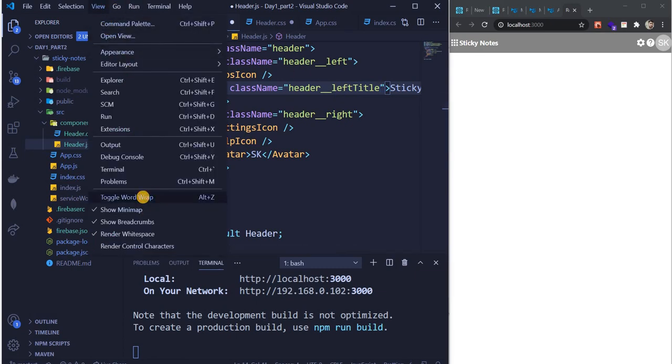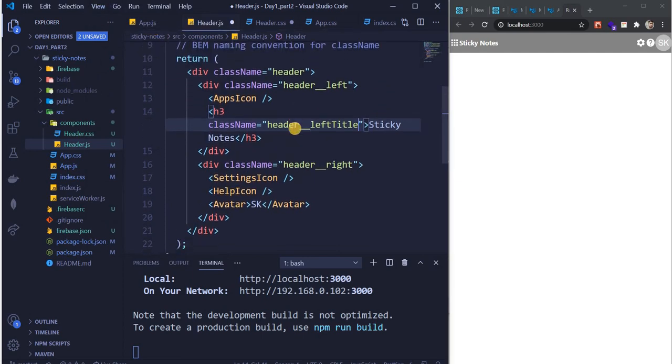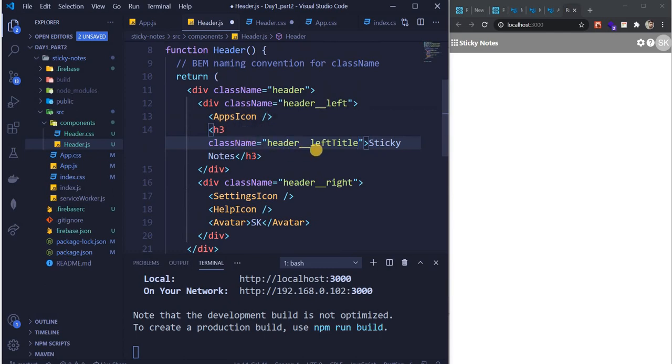View, toggle word wrap enable. Okay. So yeah, class name, header left title, sticky note. So it is like this. If we see, nothing will happen because we just provided a class name and did nothing to it. So are you guys following till this point? Because we are just gonna style this, and it's gonna look pretty nice. And for the next part of things, we'll be doing something very nice. So you'll understand all this styling and everything.